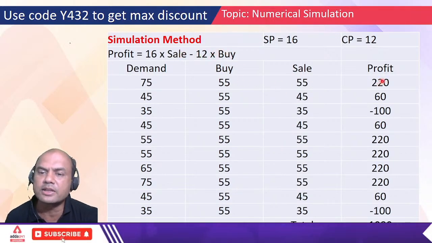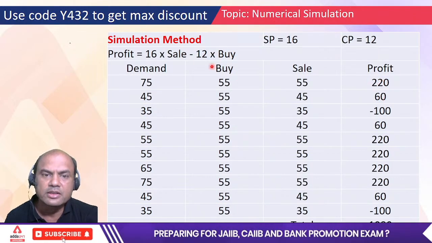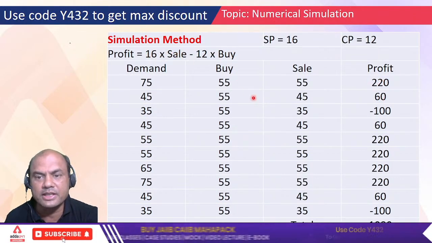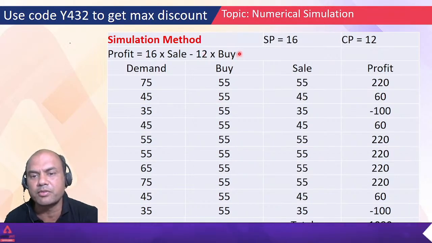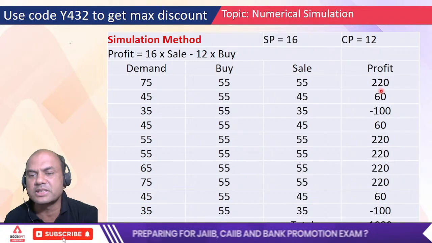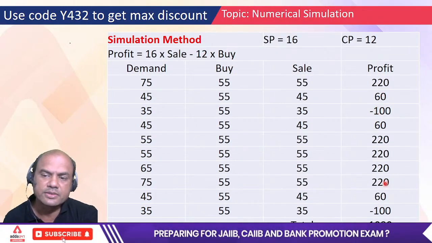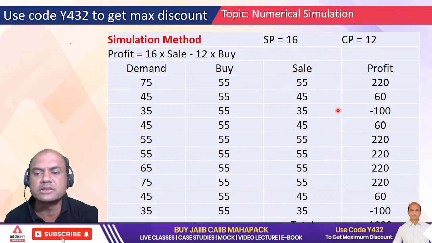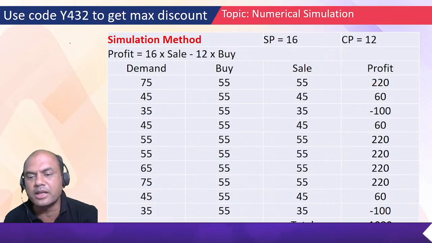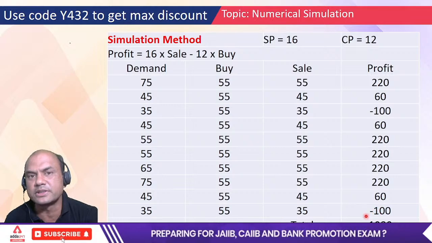Okay, you will get it as 220. Second one, 16 into 45. See, the sale is 45, but what is the buy? 55 minus 12 into 55. So again the profit will be 60. Similarly for the others, do the same calculations, do all the calculations and add them. If you add them, you will get the profit as 1080.